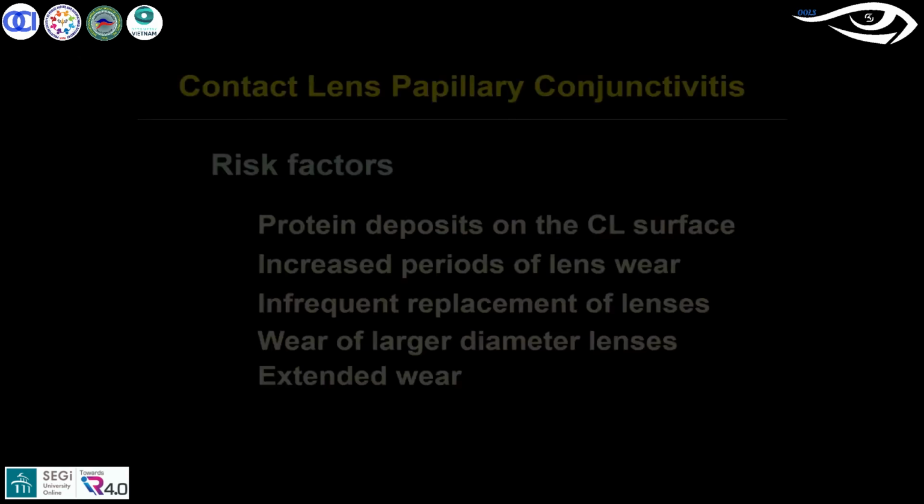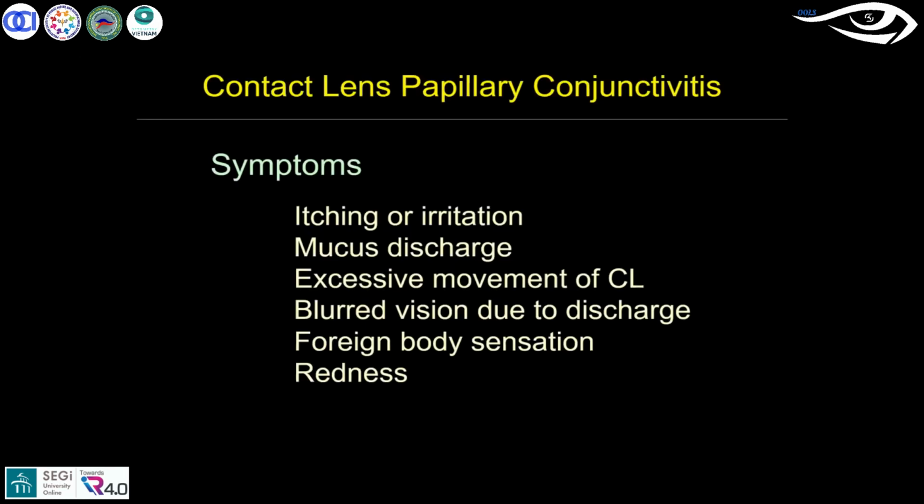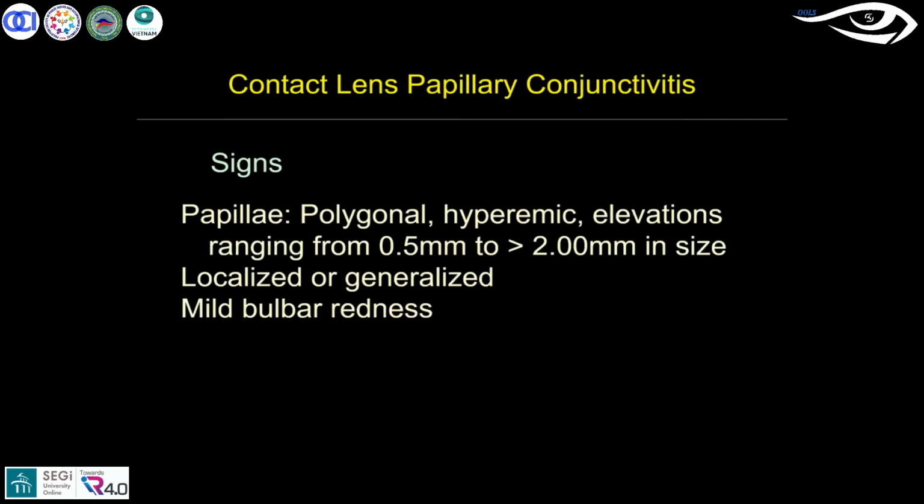And these are the symptoms you see. It starts with mild itching and then goes to severe itching also. Mucus discharge, excessive lens movement, and when the lens is displaced, it can lead to blurring of vision, redness, and foreign body sensation. As for the signs, we'll discuss further in the grade form also. The papillae formation is polygonal shaped, hyperemic elevations which you see on the tarsal area, ranging from 0.5 to more than 2 mm. The 2 mm papillae size is classed as giant papillary conjunctivitis. It could be localized or generalized, and you tend to have mild bulbar congestion also.